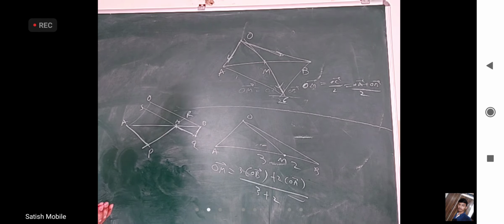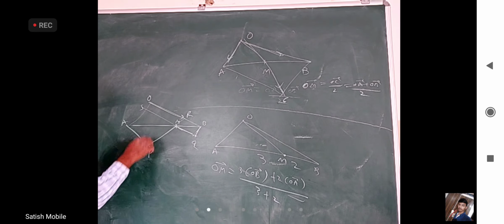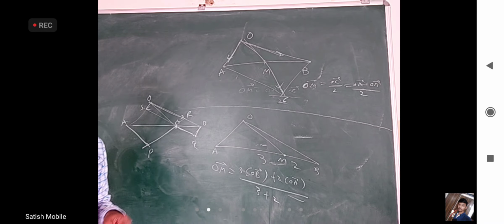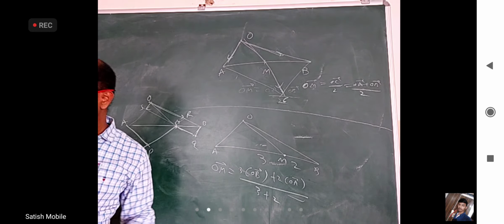If we add those, we will get OM. Yes, that's good. We can find this in terms of A and B, this in terms of A and B, and add them, we will get a position vector. By the proper ratio and proportion, you can do that. That's nice.